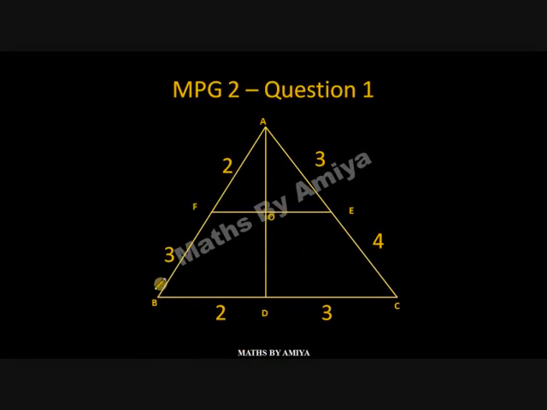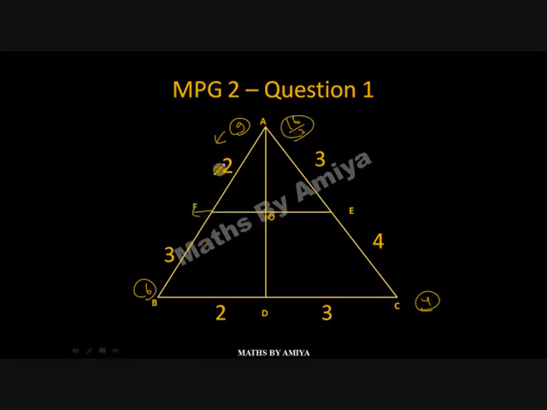I'll start with B. B is 2 and 3, so B should be 6. 6 3s are 18, 2 9s are 18, that is on AB. It's 12. 3 4s are 12, 4 4s are 16 on line BC. If this one is 6, then this is 16 by 3. We get all the weights.